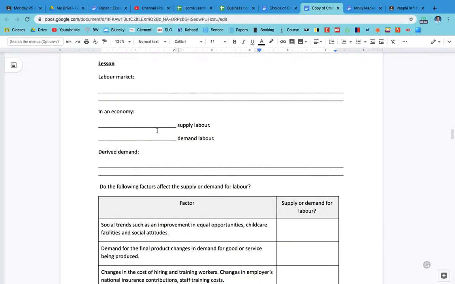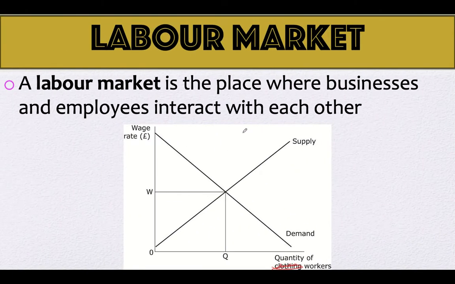So in an economy, who supplies the labour? Well, people can supply the labour, can't they? Consumers, society, the population supply labour, and businesses demand the labour. Why do businesses demand labour?